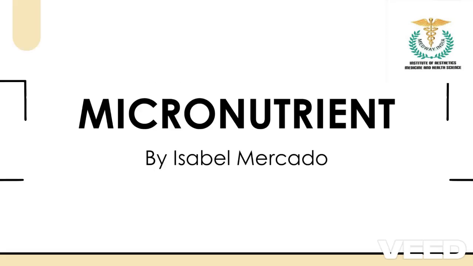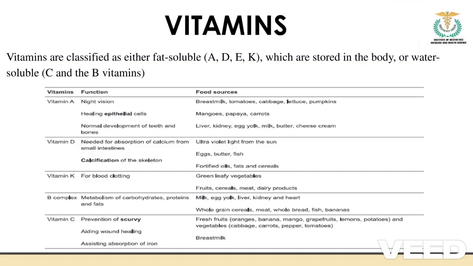Now next we are going to see about micronutrients. What are micronutrients? What do they do? Micronutrients, first we are going to go with vitamins. They have been classified into fat soluble vitamins, which are A, D, E, and K, and water soluble vitamins, which are C and B.